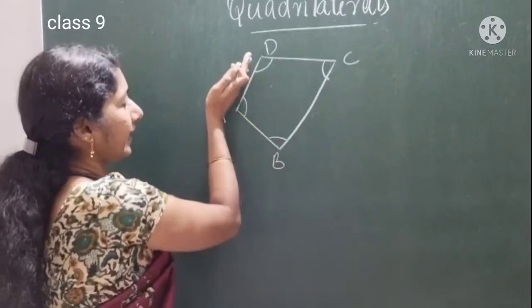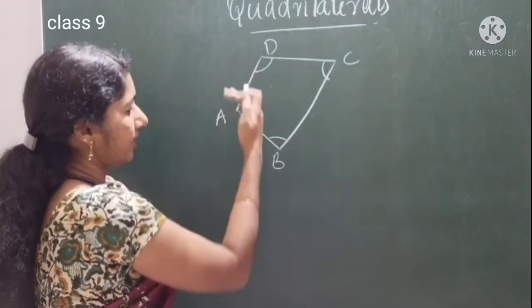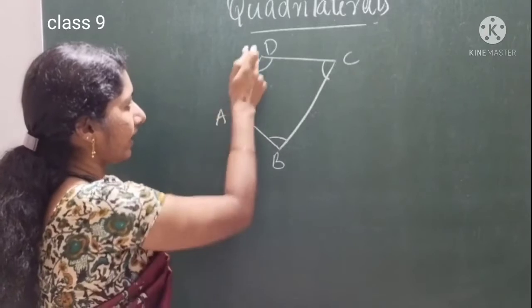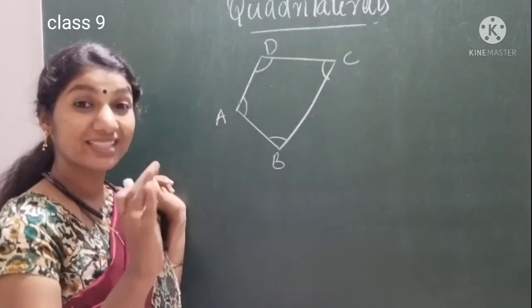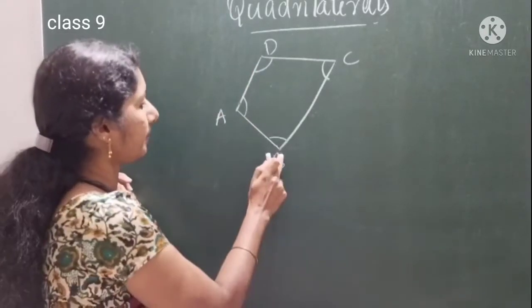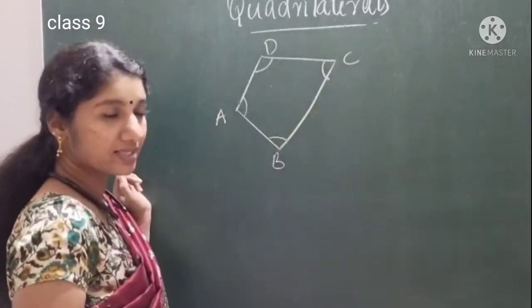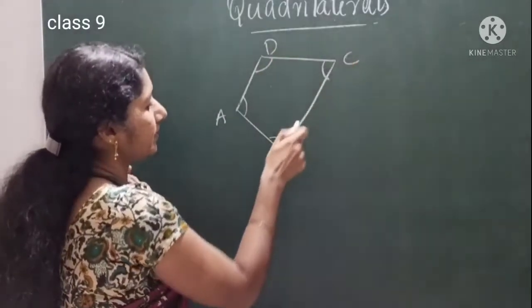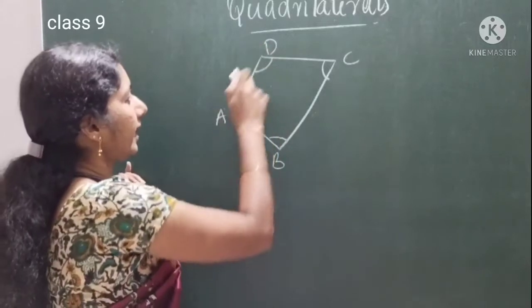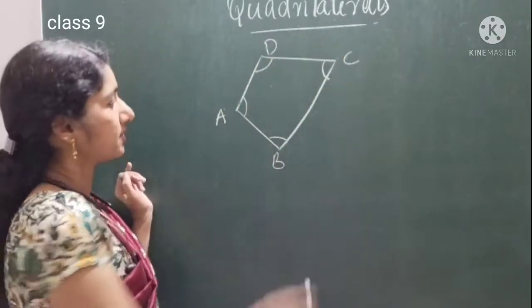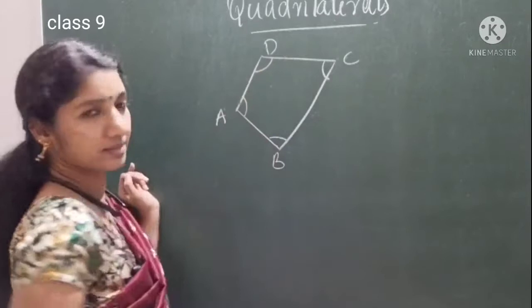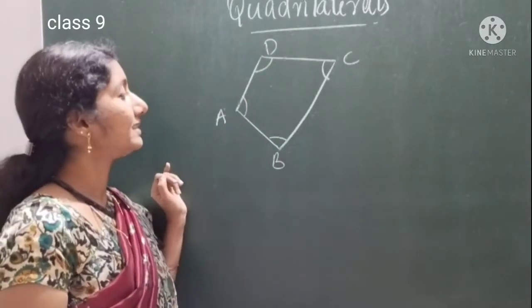And we can say AD is one line segment, one side, AB is another one side. So AD and AB are called adjacent sides. Same way, BA and BC are adjacent sides. CD and CB are adjacent sides. DA and DC are adjacent sides. These 2 line segments are adjacent. Okay, nearest sides, adjacent sides.